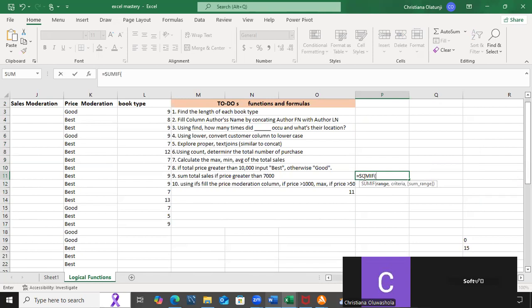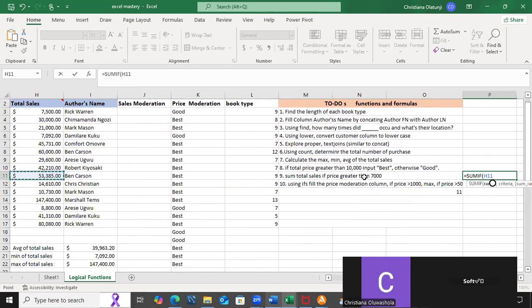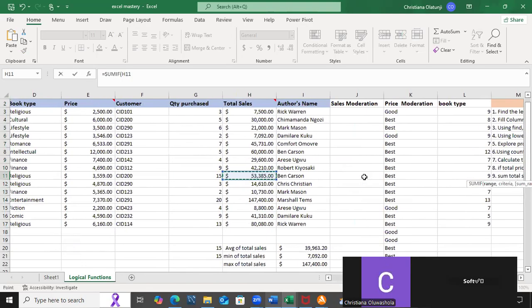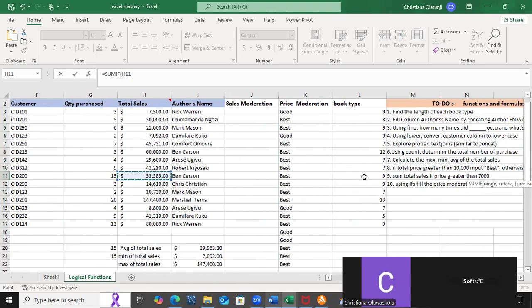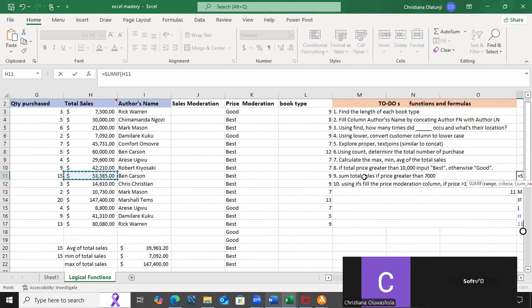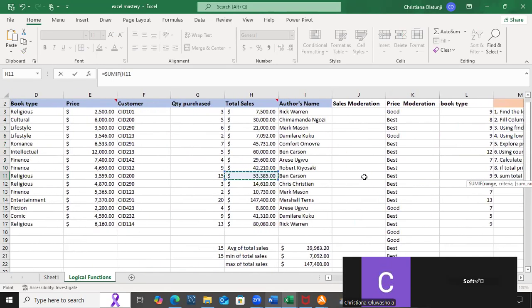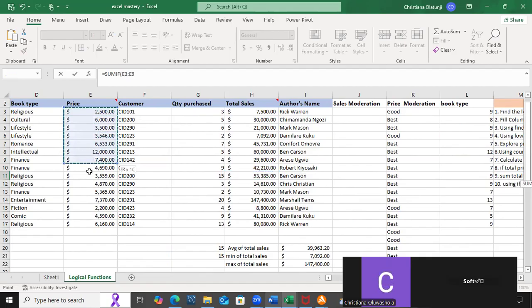Now, I want to sum my sales. The question says sum total sales if price is greater than 7,000. Now, I would have to select my price because I am working on price and sales.